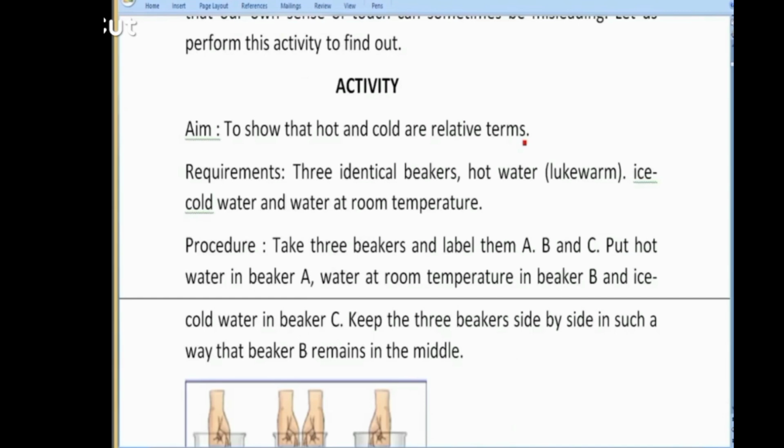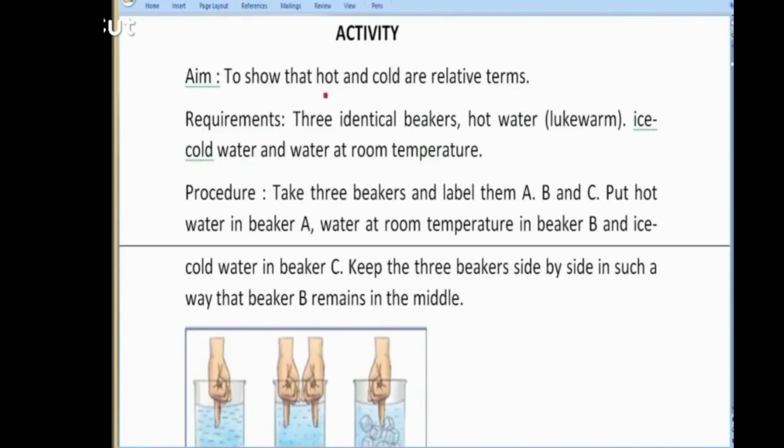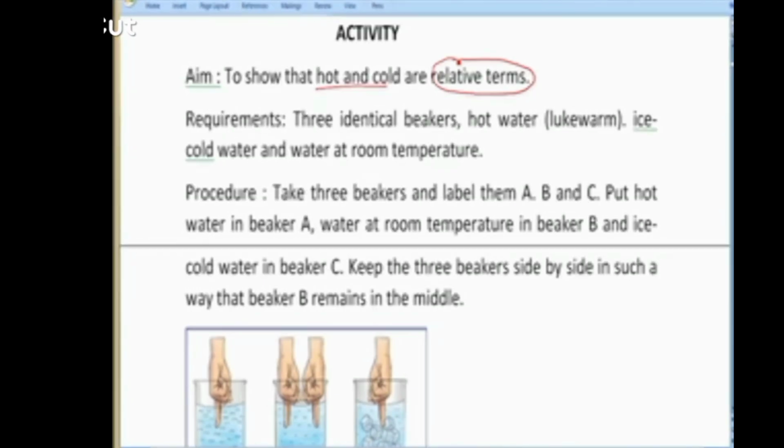In this activity, we plan to show that hot and cold objects, this hotness and coldness, are relative terms. Relative terms means they are related terms. In comparison, in relation to something, any object is hotter or colder.